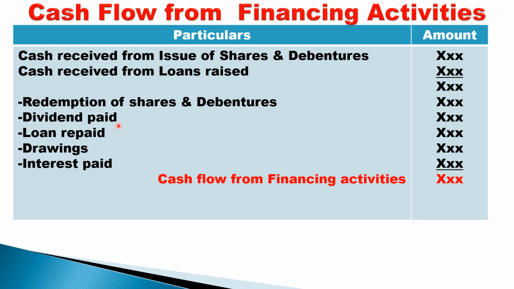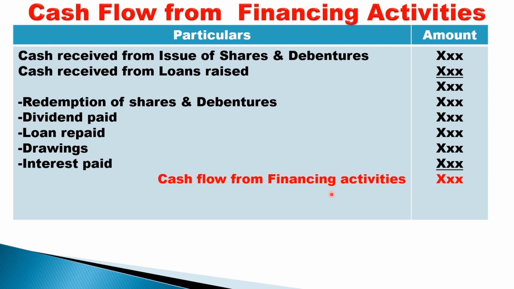Dividend paid, payment. Loans repaid, payment. Drawings, payment. But generally drawings will come in a sole trading concern; it will not come in company accounts. Interest paid on the loans raised. So all payments you should minus, and all cash receipts you should add. So you get a resulting answer, cash flow from financing activity.